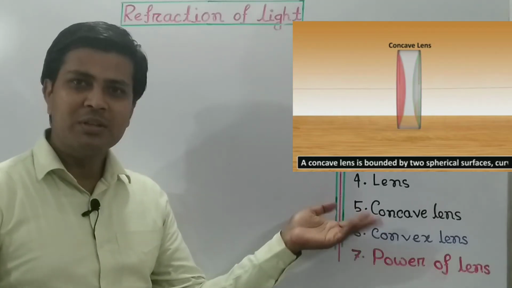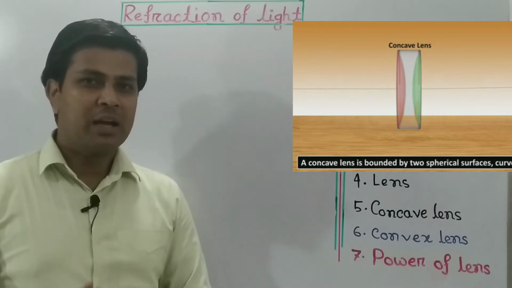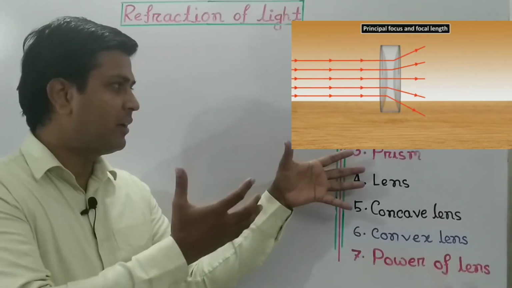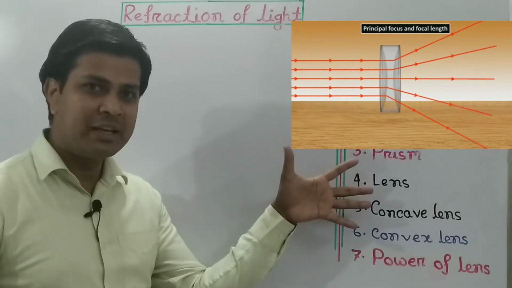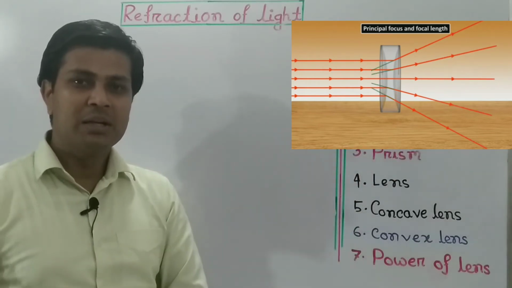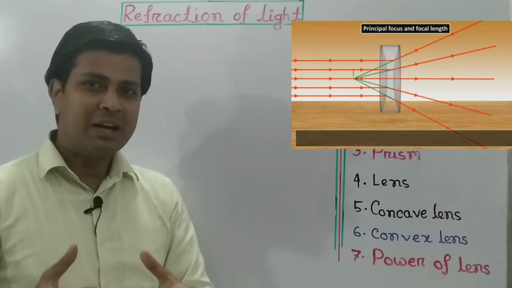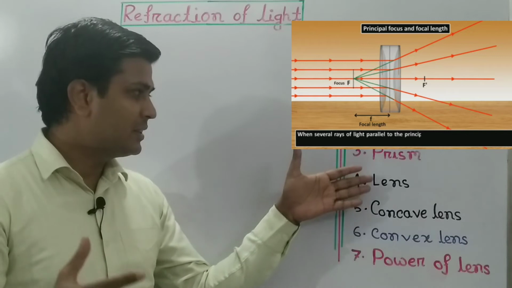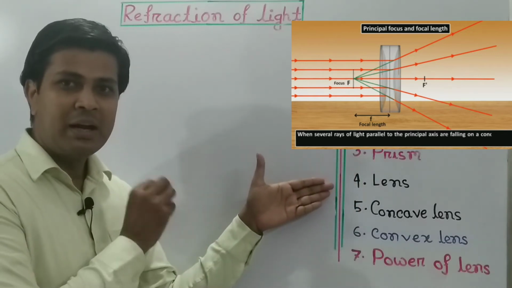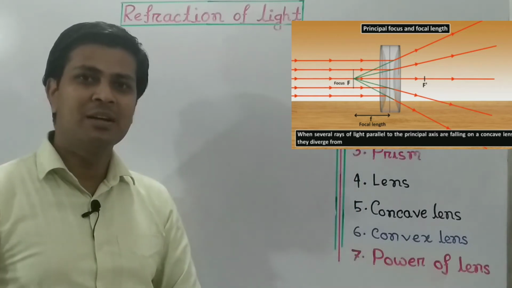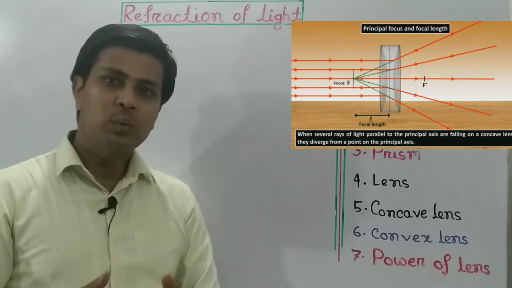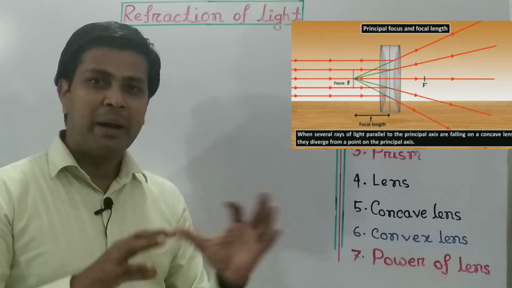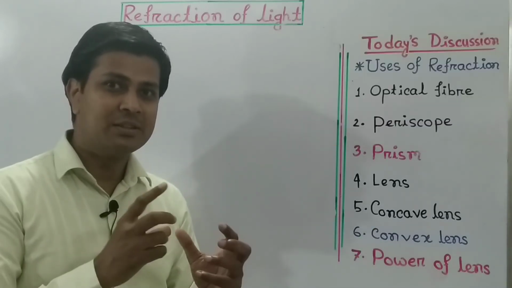In that figure you can see a concave lens, and a parallel beam of light falls on the concave lens, and after refraction it bends away. But if you extend that refracted ray backward, then the refracted rays meet at a single point. That single point is the focus. So we can say a concave lens has the power to convert a parallel beam of light into a divergent beam.